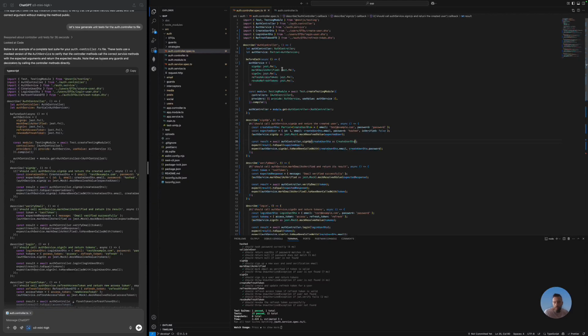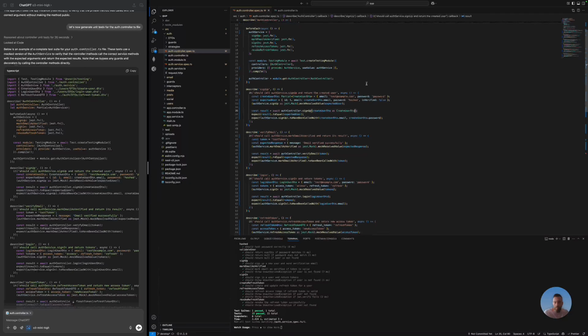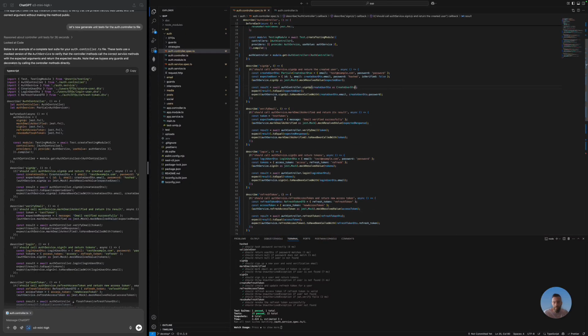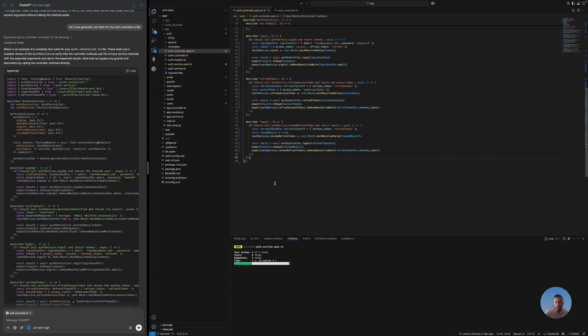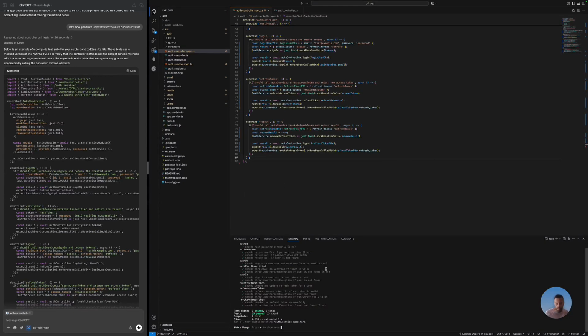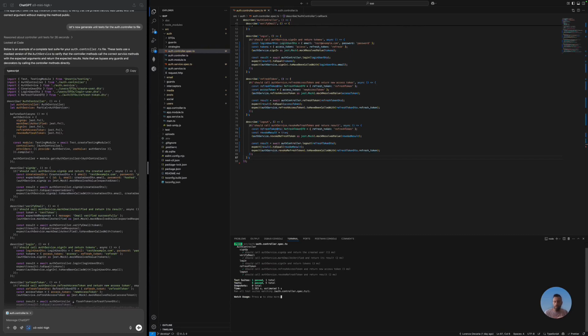So let's see what it has done here. Before each, creating once again all the mock objects, testing the sign up, testing the verify email. It also added the unit test for the test endpoint that I created. I think I can remove this because at a certain point I will also remove that test endpoint, so I don't wanna keep it there. I guess now we can test just this file, auth.controller.spec.ts. Okay, great. All unit tests passed here as well.